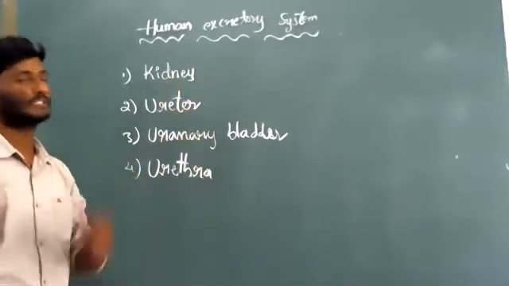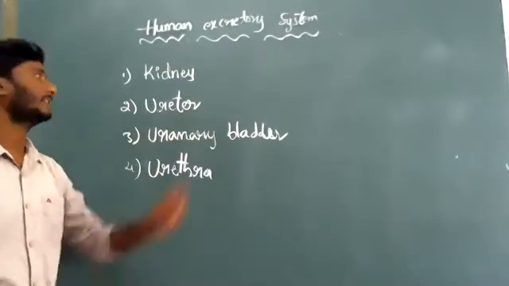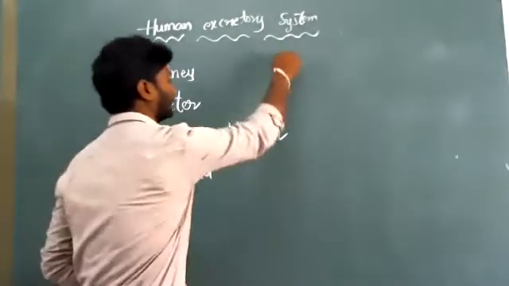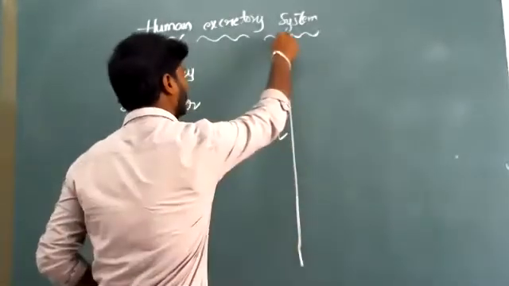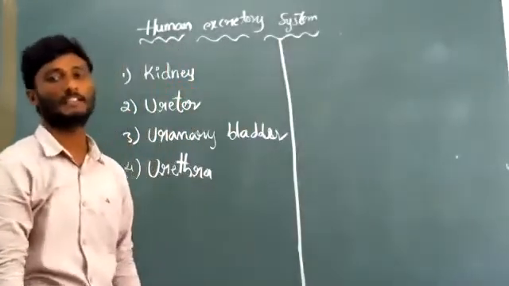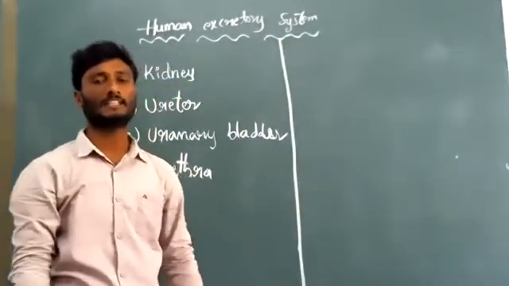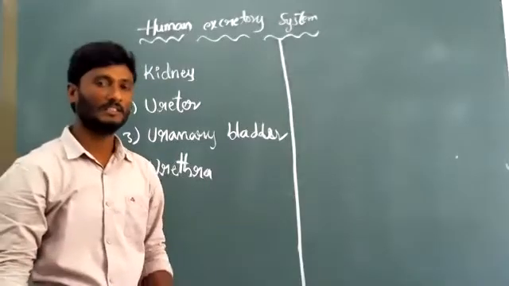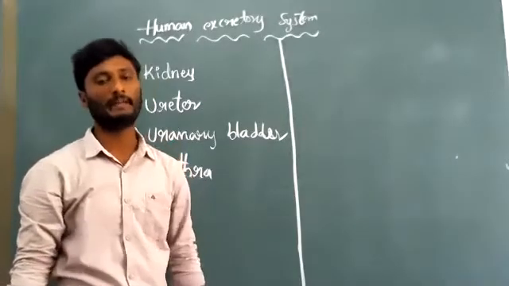Let us discuss one by one. The first one, kidney. When we observe the kidney, it has two types of parts.